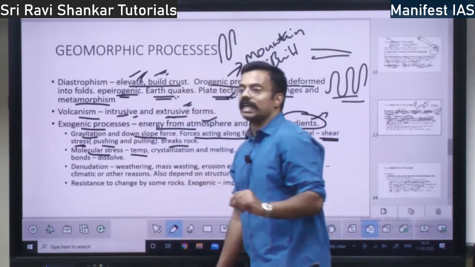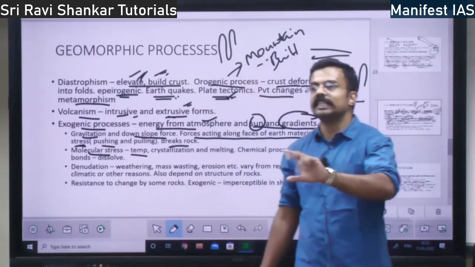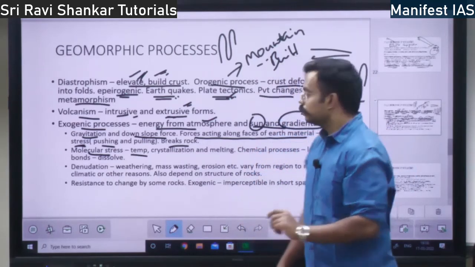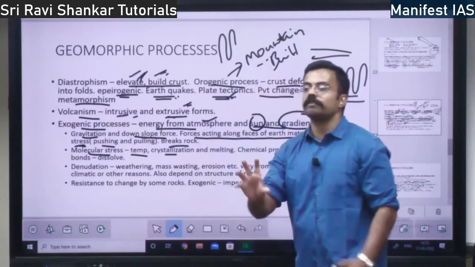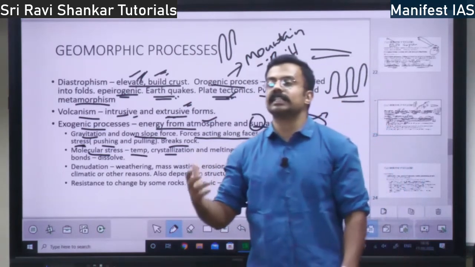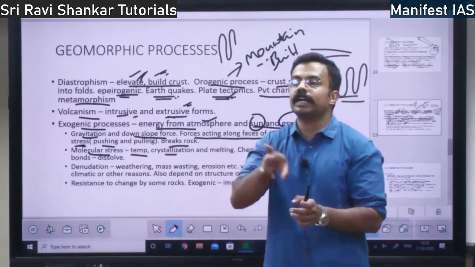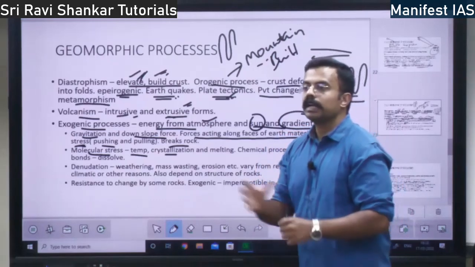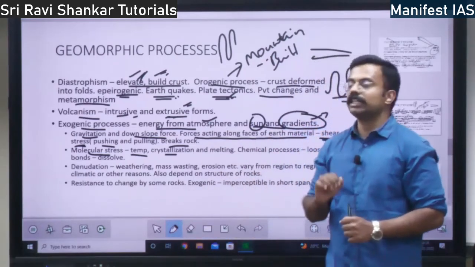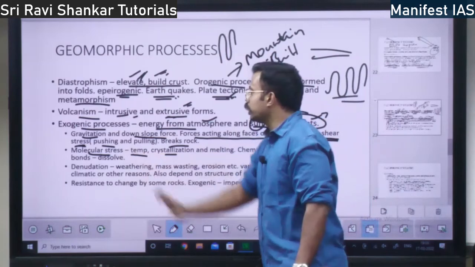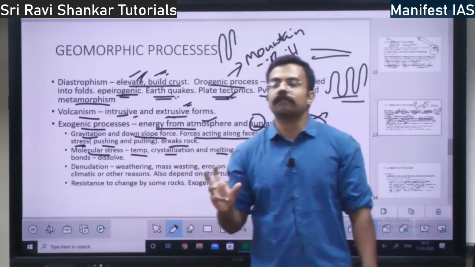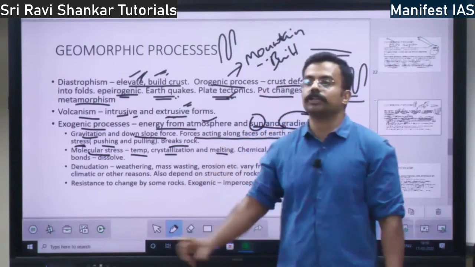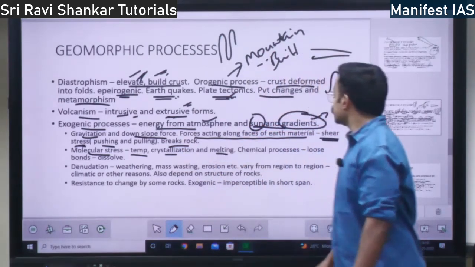Because of temperature change in the rock. That will lead to molecular stress. Crystallization, because there will be different crystallization. If a rock undergoes different crystallization, the crystals get changed within the rock. That will also lead to molecular stress, and also melting of rock. Melting of an individual rock will also lead to molecular stress, right?